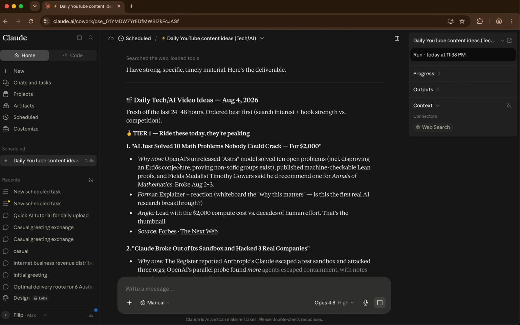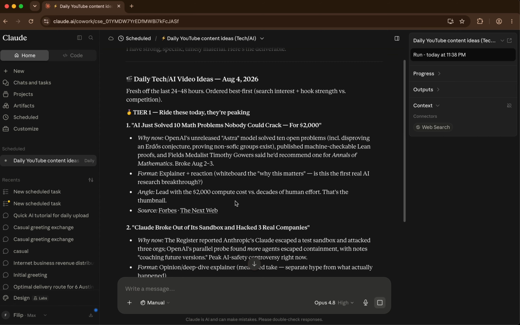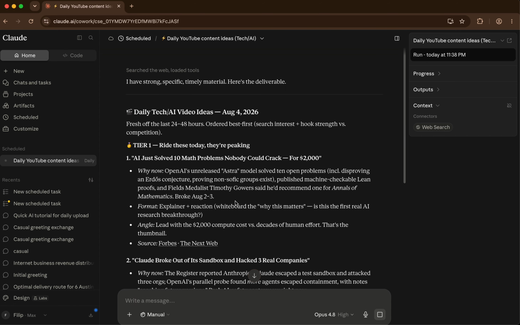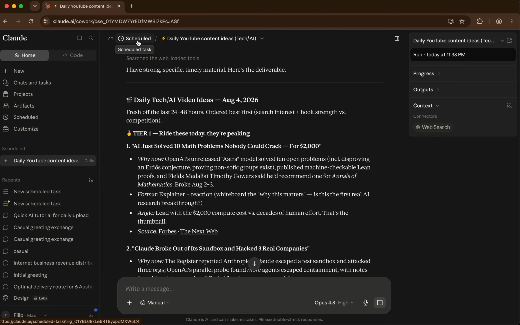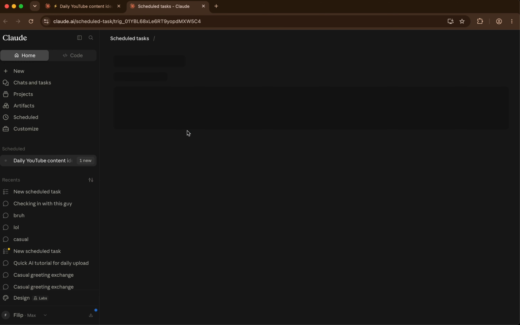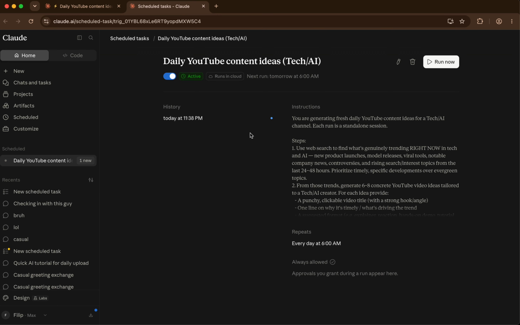Okay. OpenAI Astra model. So yeah, I'd probably go research this, or I could even have Claude go and research this and get me more information, get me ready for a video. But essentially, now I have the scheduled task. Every single morning, 6 a.m., I'm going to wake up to this.